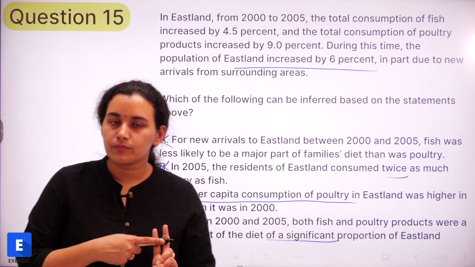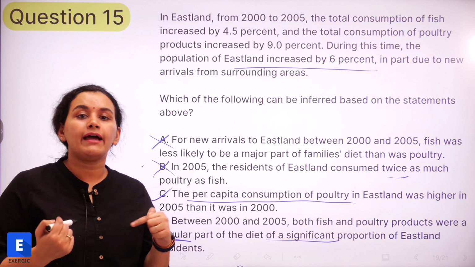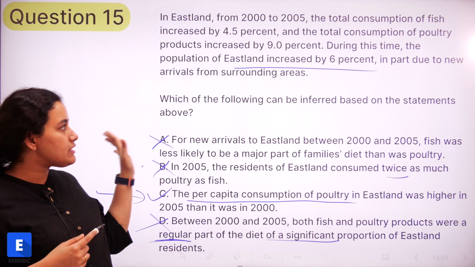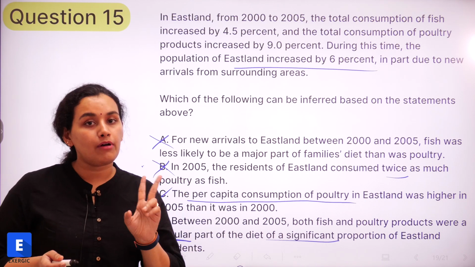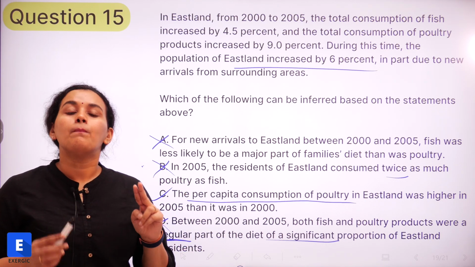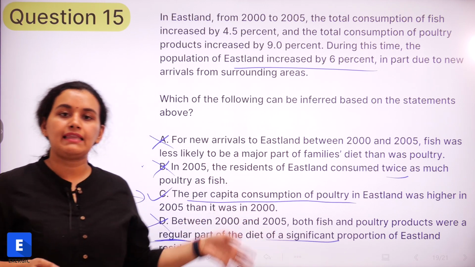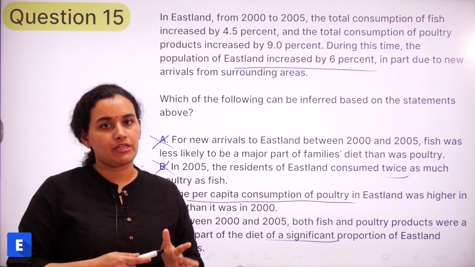So two learnings from this question. First, answer by elimination of options. Second, if you have such percentage increases given in the passage, remember actual amounts have not been given, but we can assume the actual amount and find some value, and that might be useful in order to answer the question.